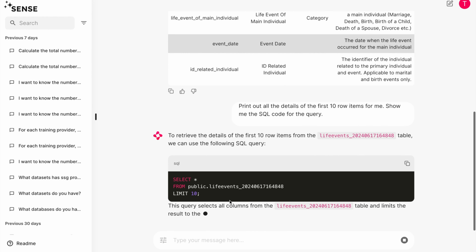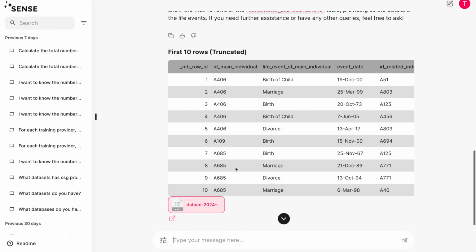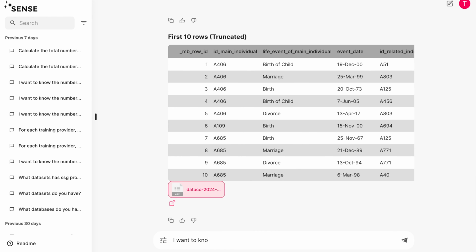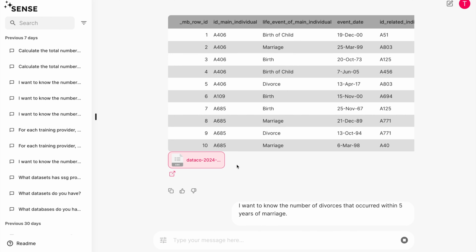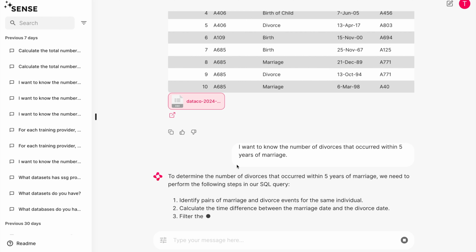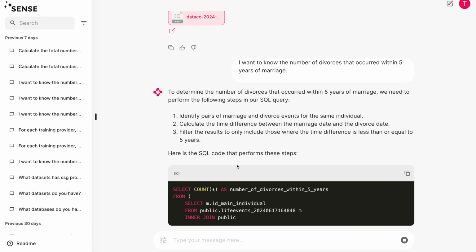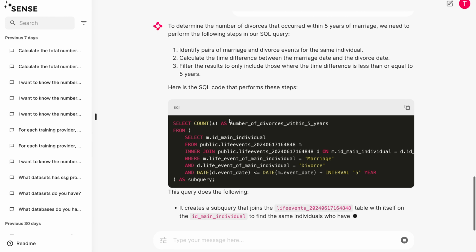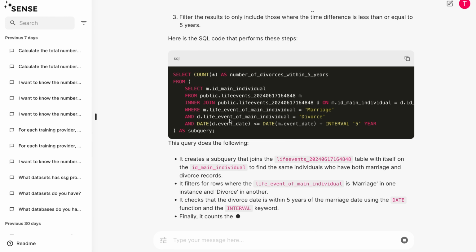Now, let's try asking Sense the same question. How many divorces occurred within 5 years of a marriage? Interestingly, with the additional context generated from our previous question, Sense is now able to produce a meaningful output.